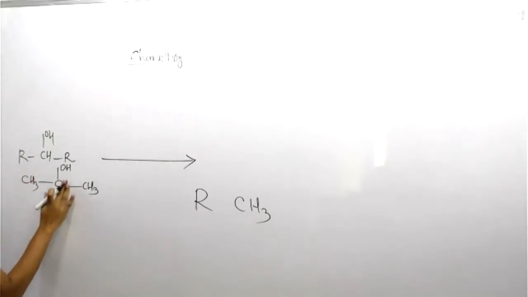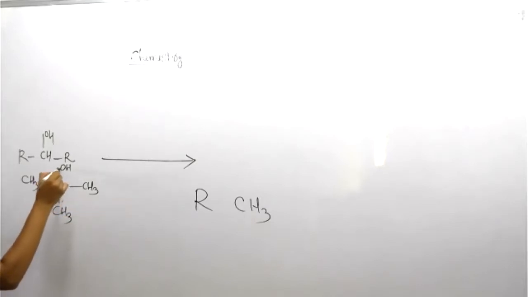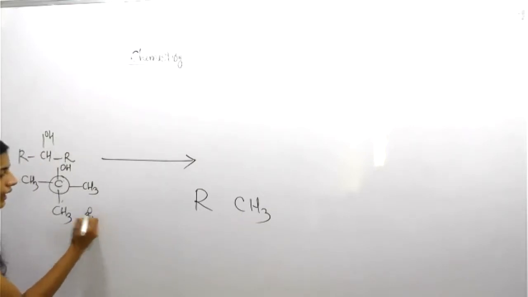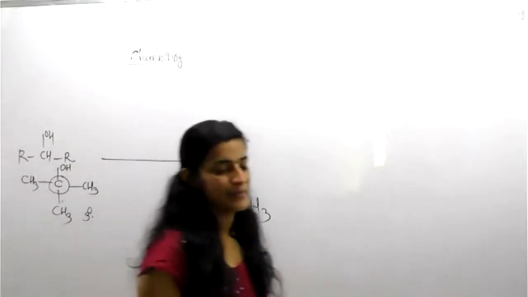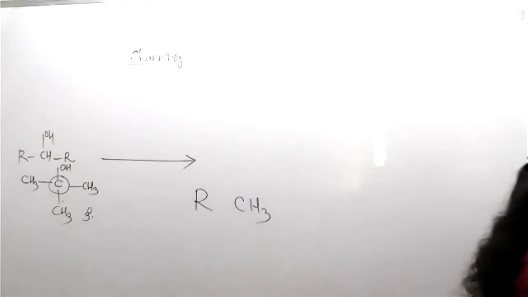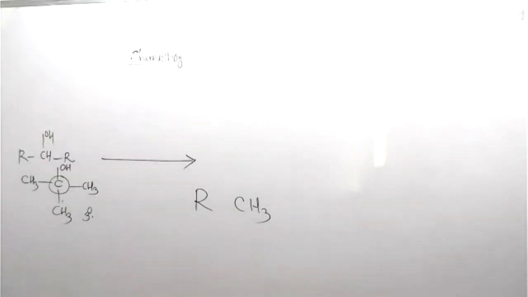Suppose this hydrogen is removed like this. So the OH group is attached to this carbon, which is attached to how many carbons? That type of alcohol means tertiary. Check. R stands for alkyl group, CH3 is not an R. Okay.